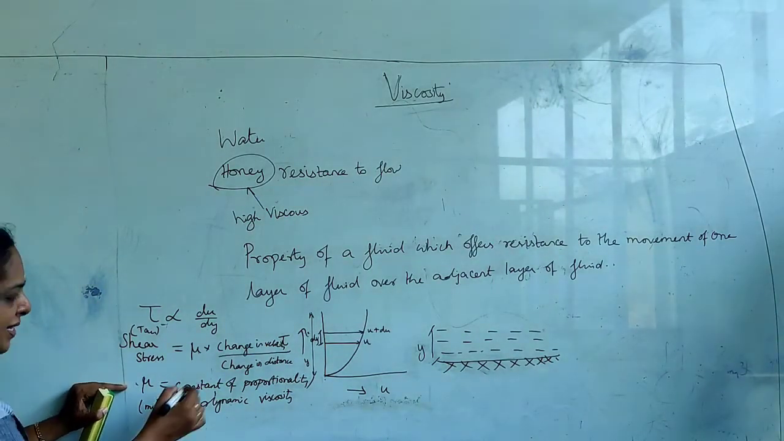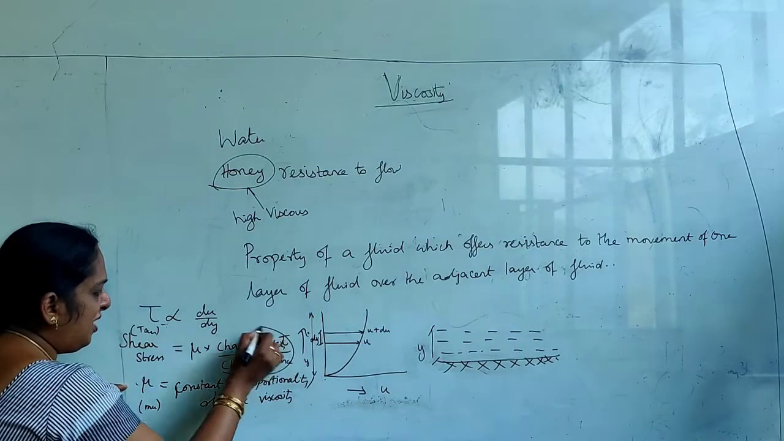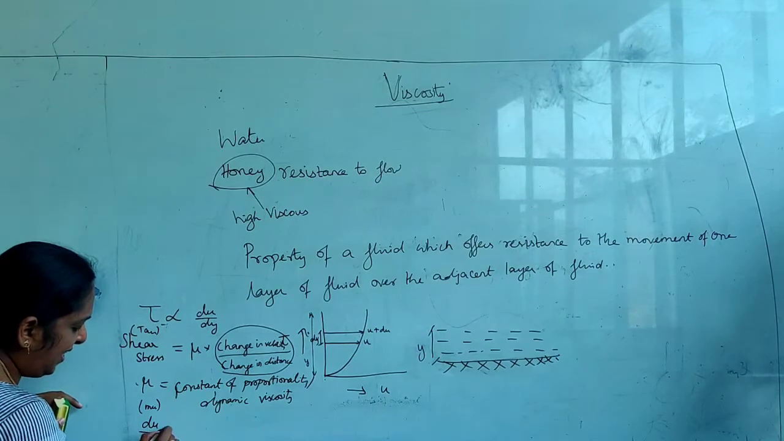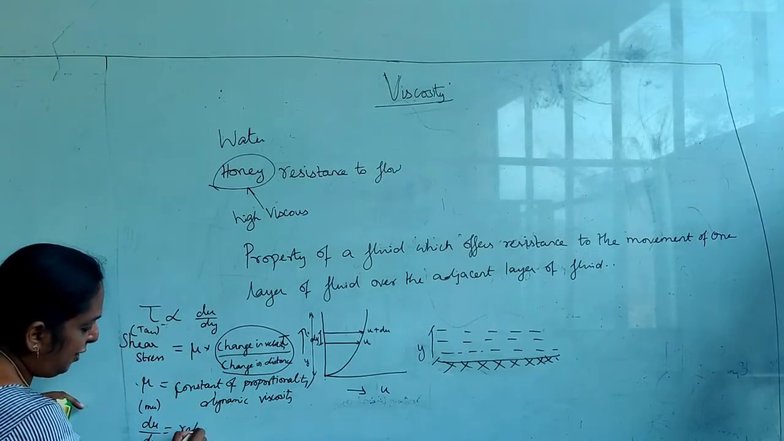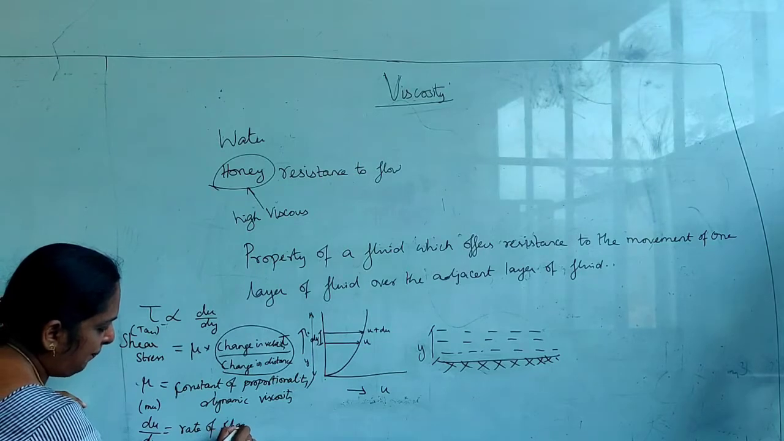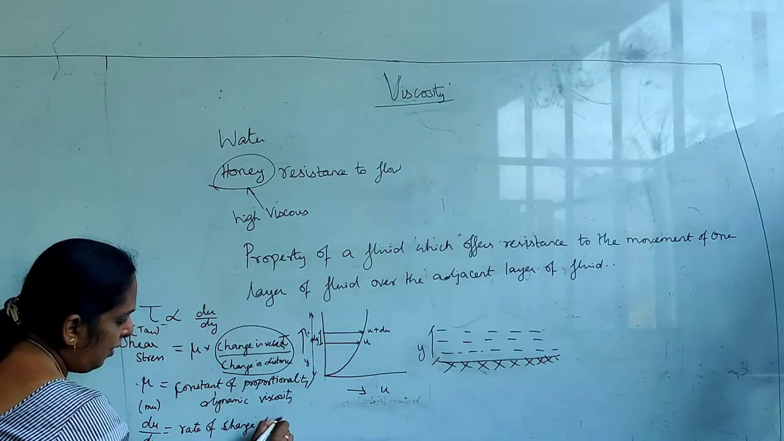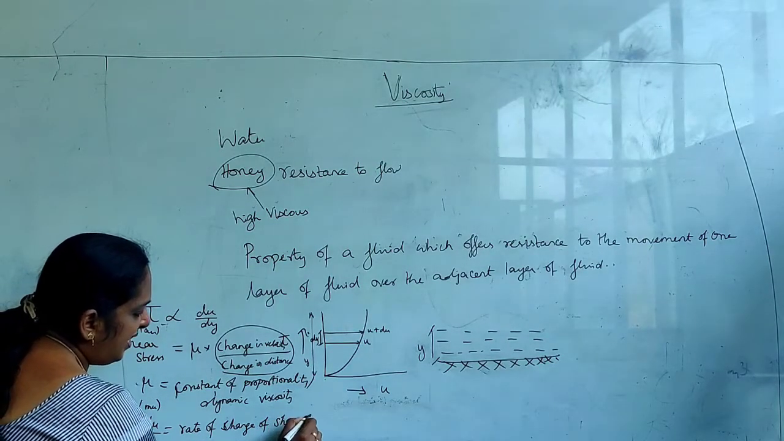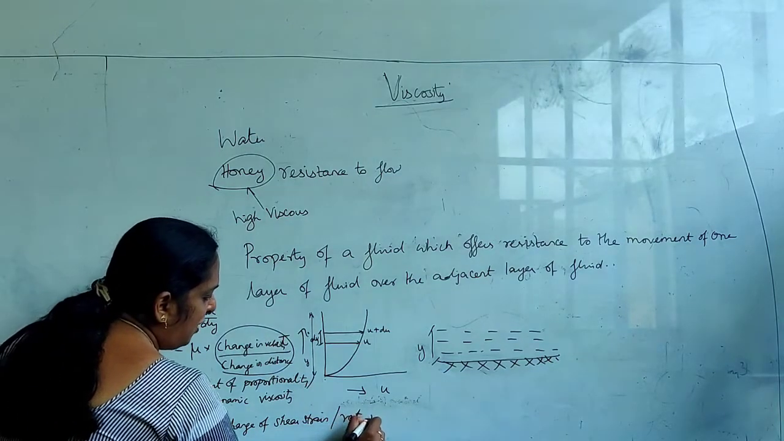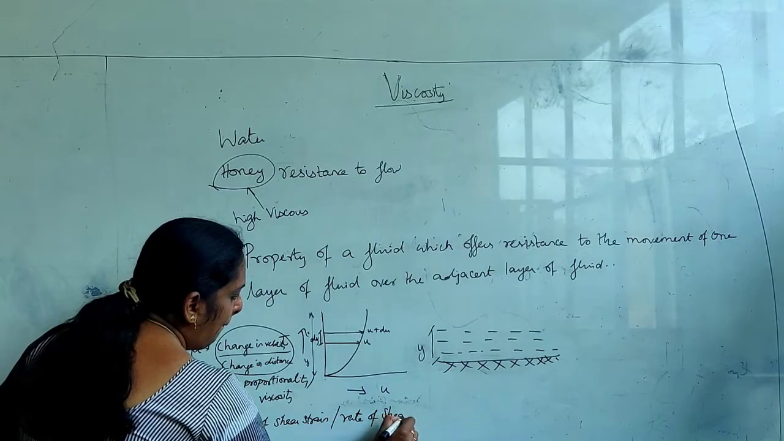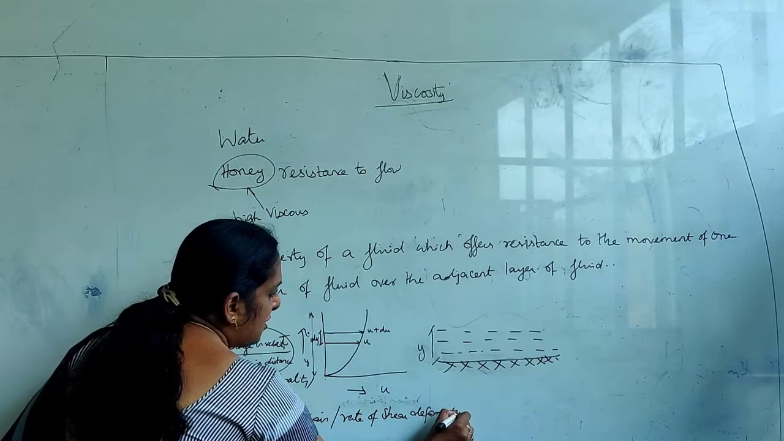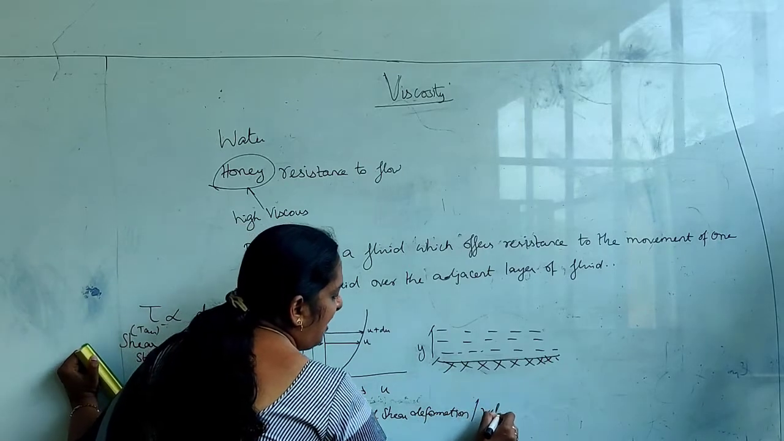On this change in velocity by change in distance, that is du by dy, it is said to be the rate of shear strain or rate of change of shear strain, or we can say it is the rate of shear deformation, or we could say this as velocity gradient.